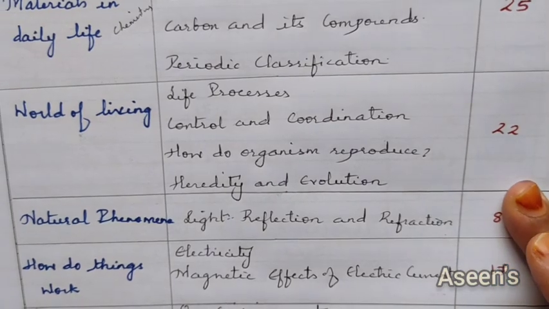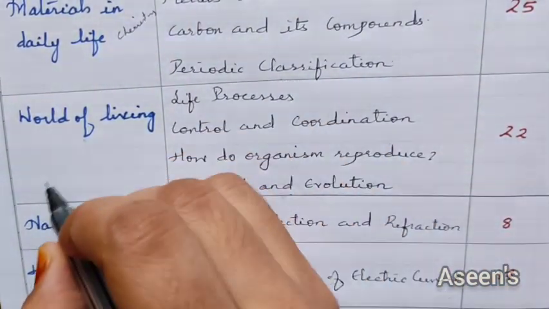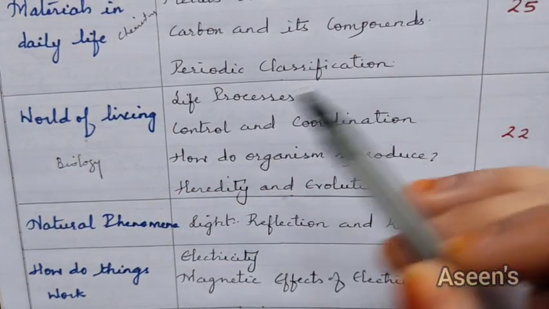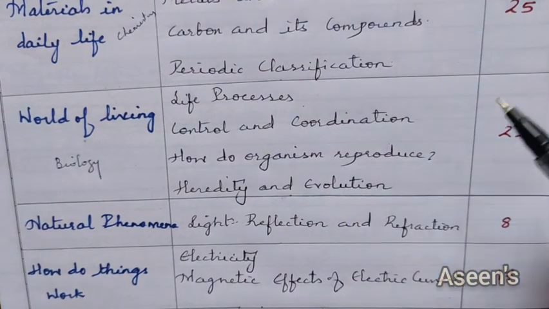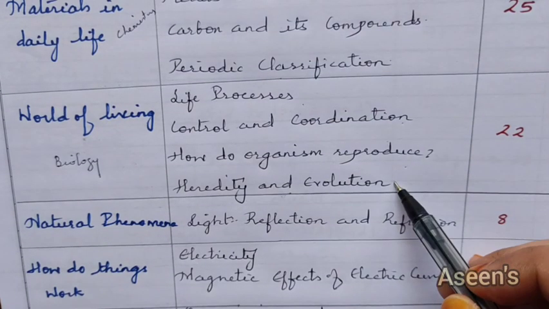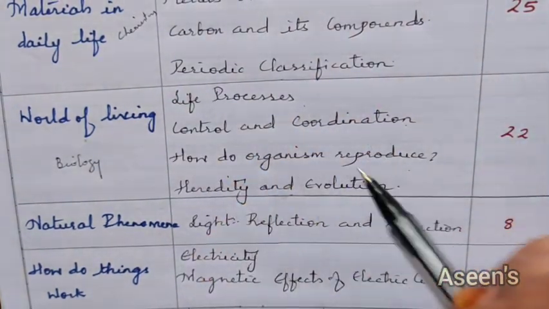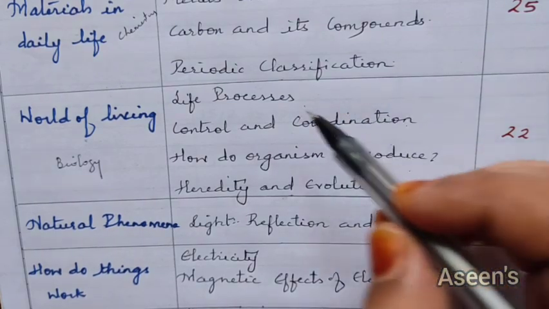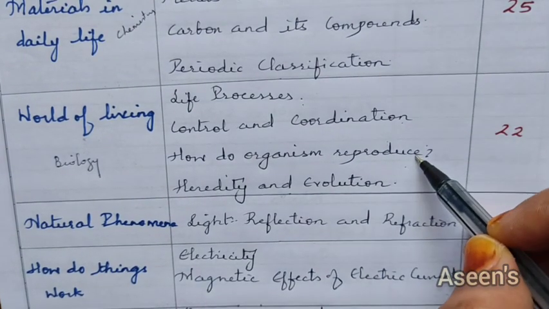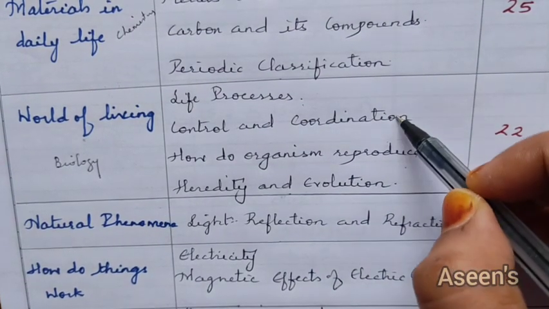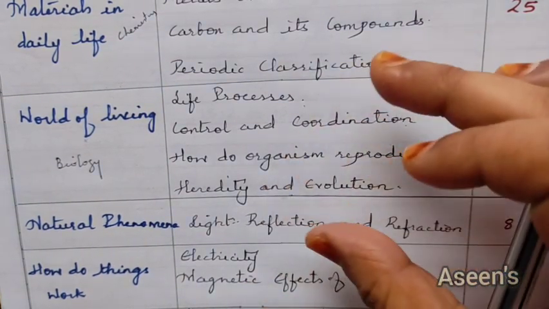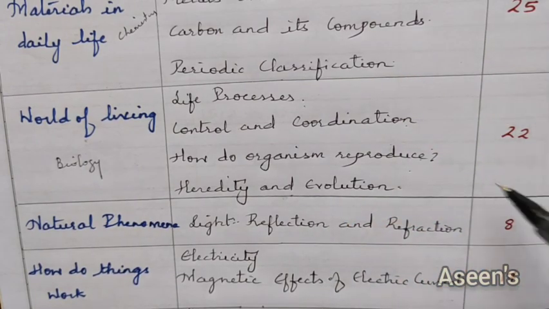The second part is the world of living. This is the biology portion, and the chapters present under this theme are life processes, control and coordination, how do organisms reproduce, and heredity and evolution. So once again, 4 chapters. Among these, we have a reduction in life processes, and a bit of reduction in how do organisms reproduce. Other than that, control and coordination and heredity and evolution have no deduction. So these 4 chapters together account for 22 marks.